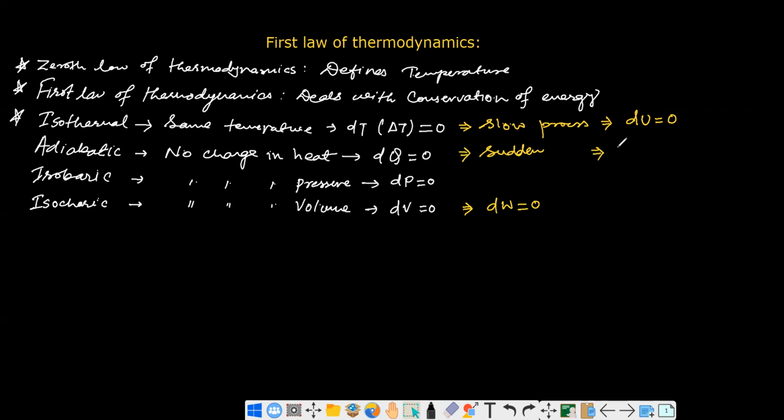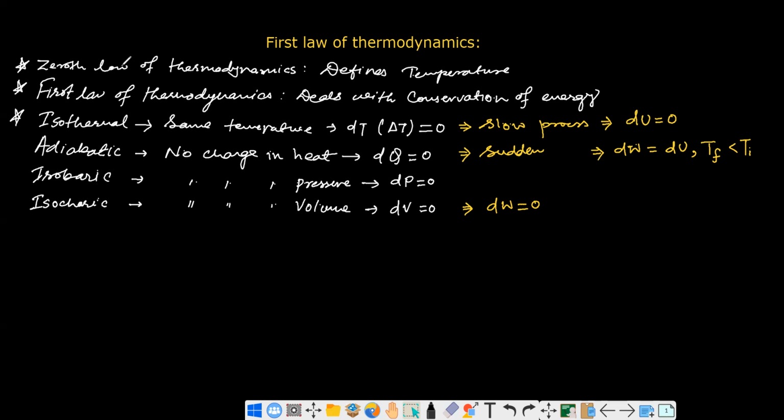That's why in here work will be done at the cost of internal energy. All the amount of work will be done at the cost of internal energy. That's why in this process, final temperature will always be less than initial temperature, because at the cost of internal energy the work will be done. That's why the final temperature will be smaller. So this is the general idea about the different kinds of systems.